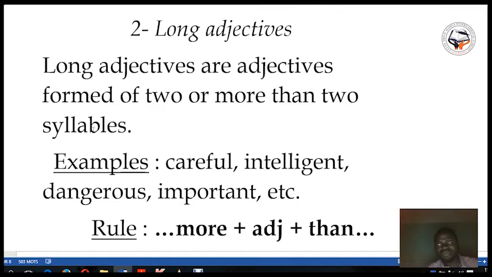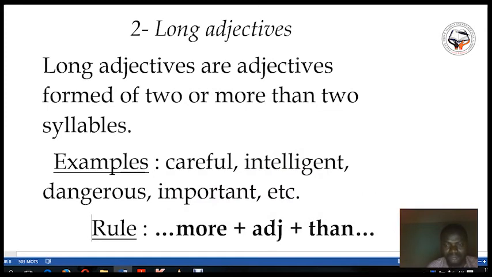Remember, for the short adjective, I told you that a short adjective is an adjective formed of 1 syllable or 2 syllables ending in y. So this is different from the long adjective, which is formed of 2 or more than 2 syllables. Example, careful is composed of 2 syllables. The first syllable is care and the second is full. Intelligent, it is the same. Intelligent, dangerous, important, beautiful. There are so many long adjectives.